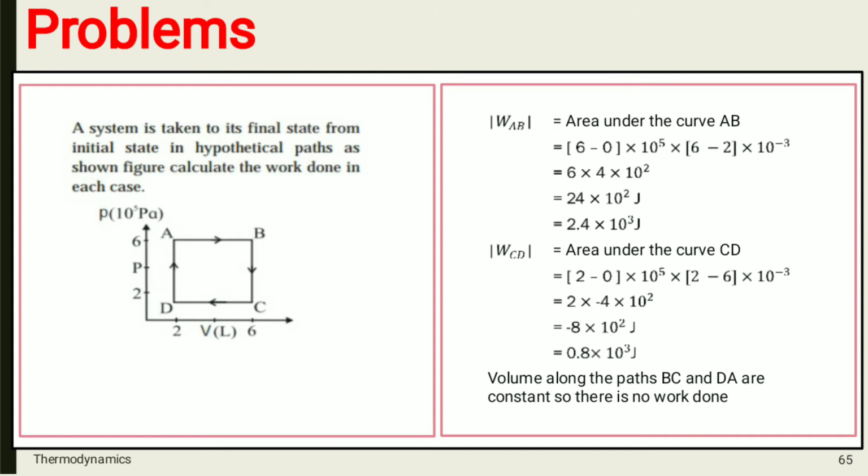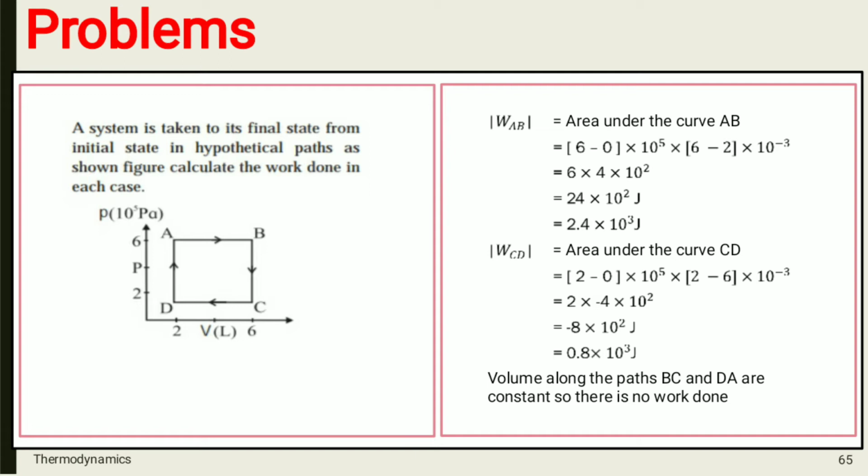Now, this is your second problem in which a graph is given, pressure against volume, and a system is taken from its initial state to its final state in hypothetical paths as shown in the figure. Calculate work done in each case. So, here different paths are given, that is AB, BC, CD and DA.